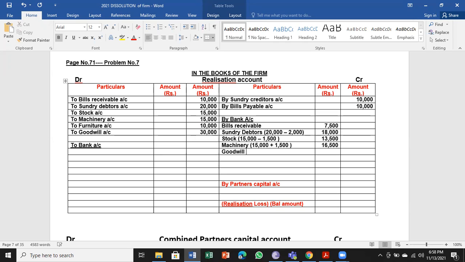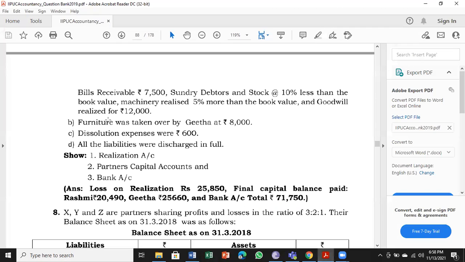Sir, it's not 1,500, it's 750. How much percent? 5%. Okay. So 15,750. 5% increase. Okay. Done. So goodwill 12,000. Then you have next adjustment.